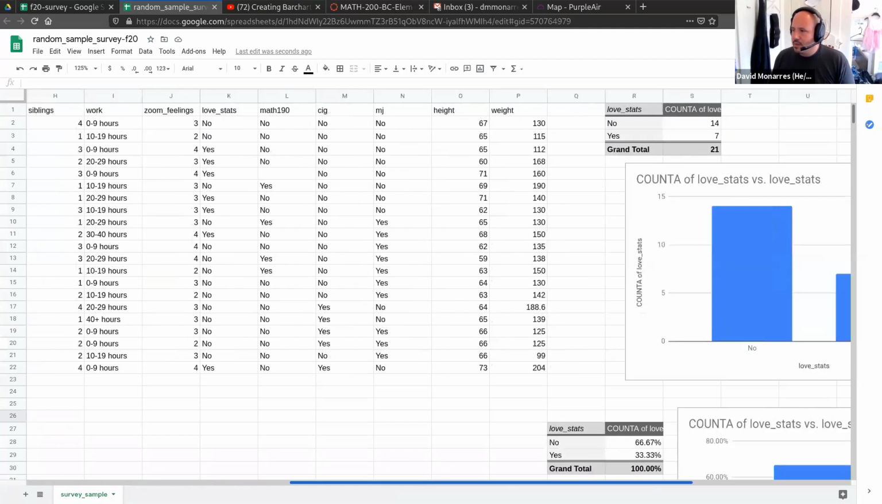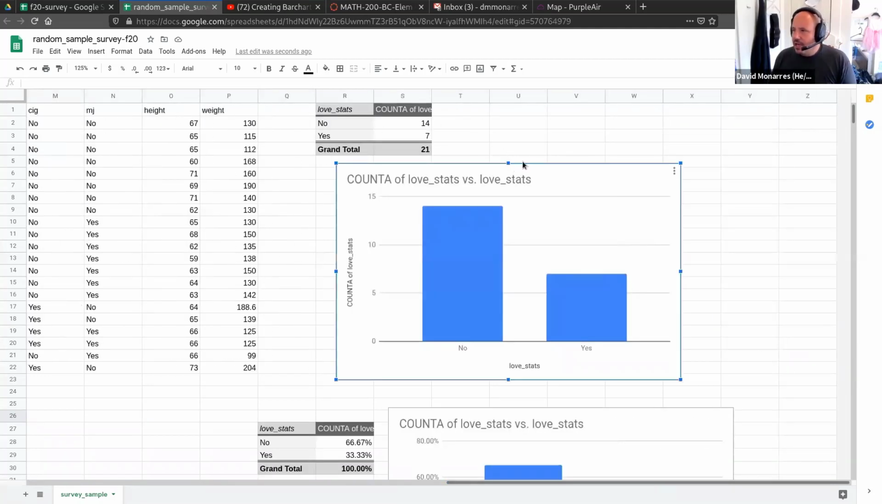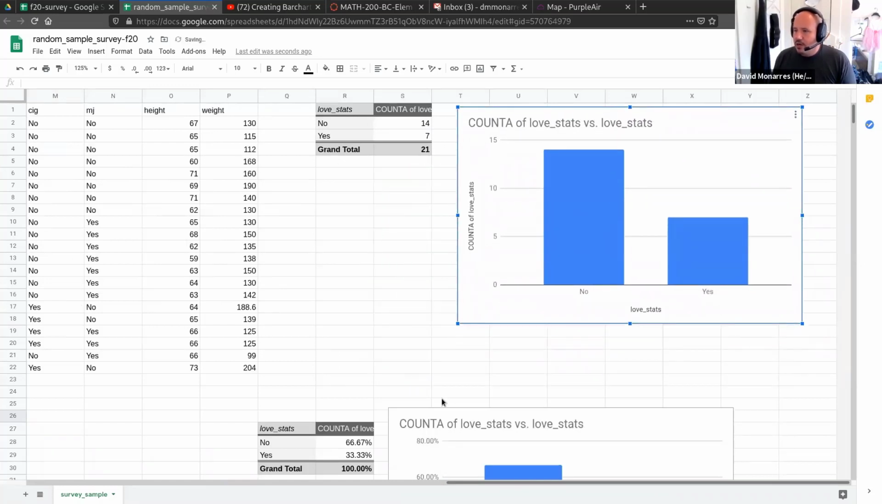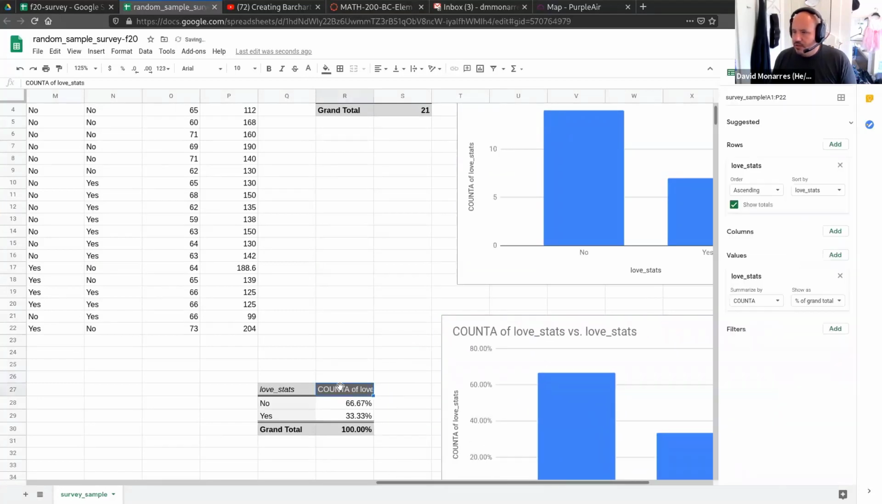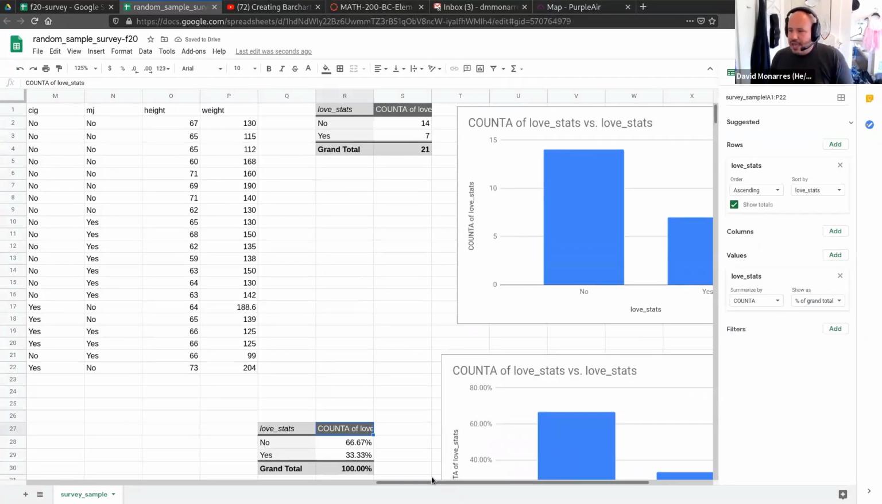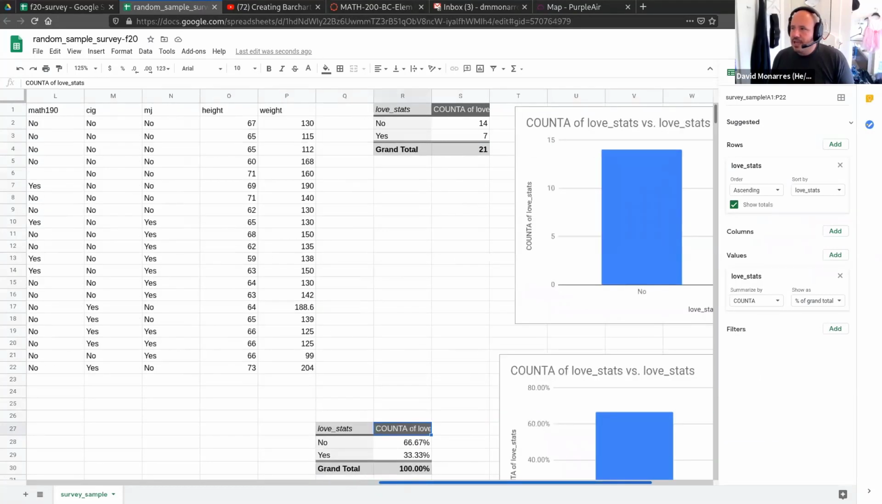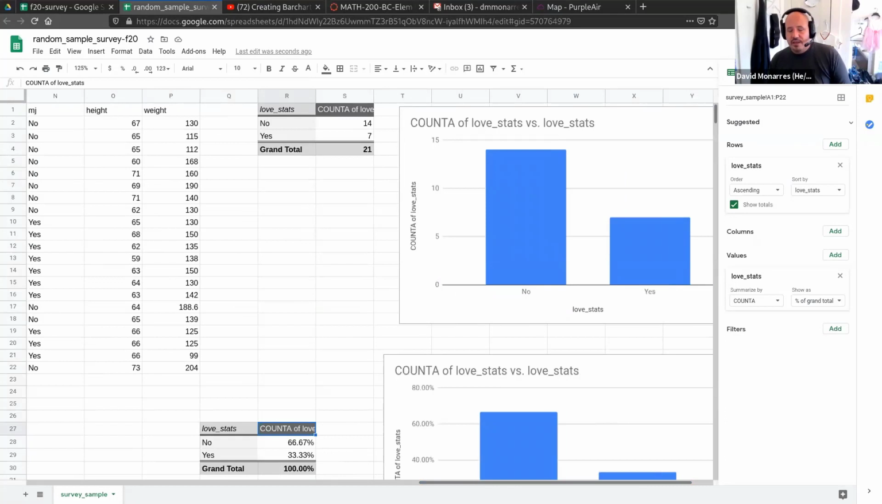Okay, so here is one particular bar chart that I did in, once again, my morning class. Let me just quickly explain what it is. I am looking at our love of stats variable. If you remember, the love of stats variable was me asking you before you took this class, do you love statistics? For the 21 students in this random sample, 14 of you said no, and 7 of you said yes.